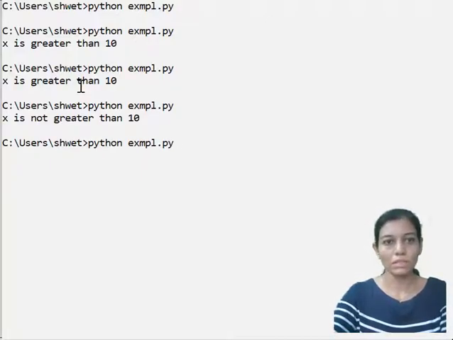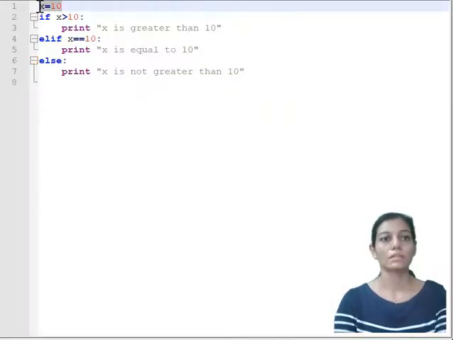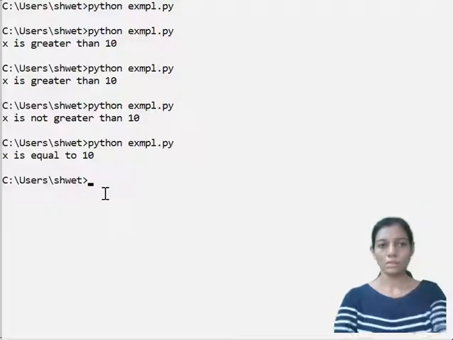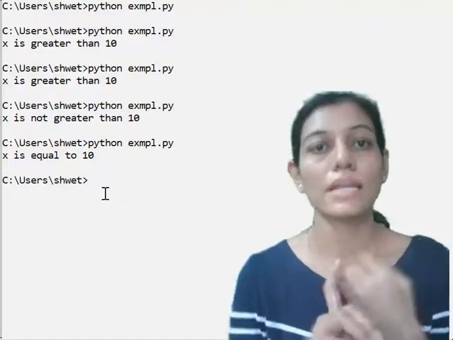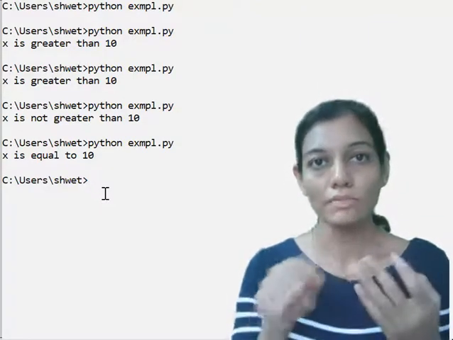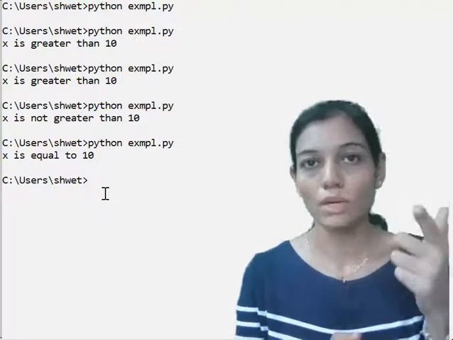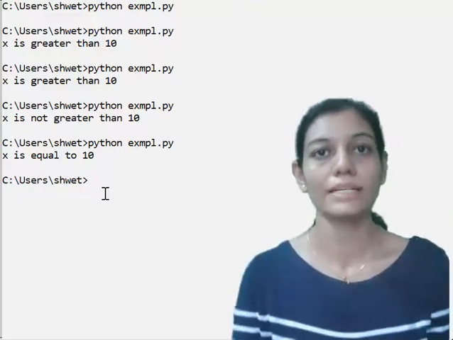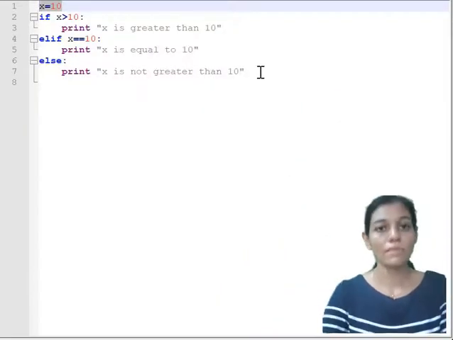So here x is equal to 10 because the value which is assigned to x is 10. Now just see this, we can make three checks. First, x is greater than 10, then x is equal to 10 with the help of elif, and lastly if it is not falling in condition 1 or 2, we will have the third part, that is the else part. So this is how if, elif and else work, right?